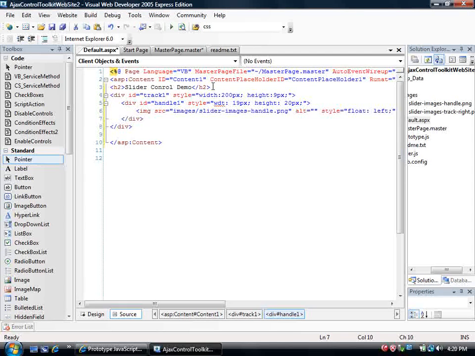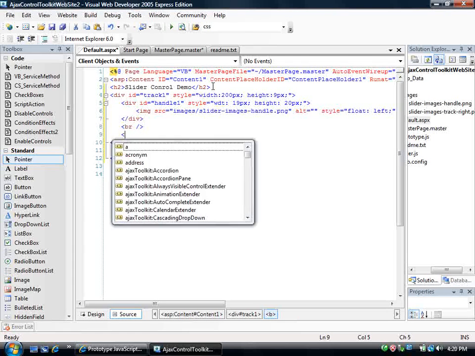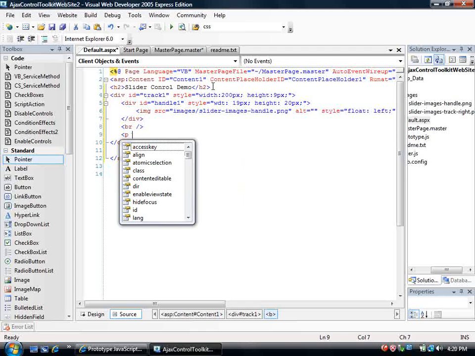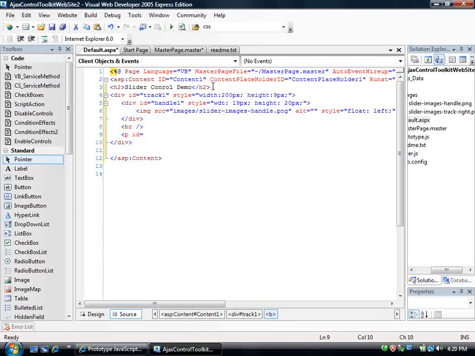Next, I need an area where I can display the results of my slider control. So let's just add a break here, and then we'll add a paragraph, and we'll give it an ID. We'll call it dispArea, and we'll just add a non-breaking space, so the space will be visible before we start to add stuff there.